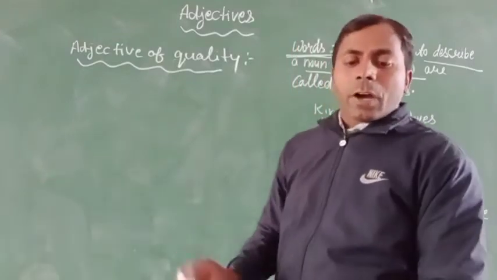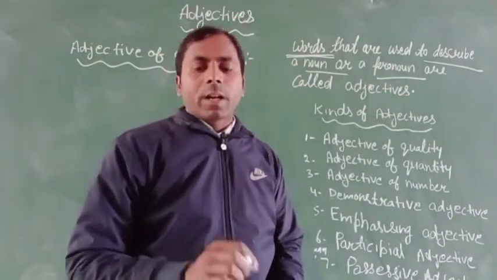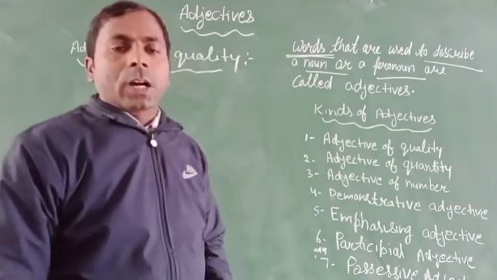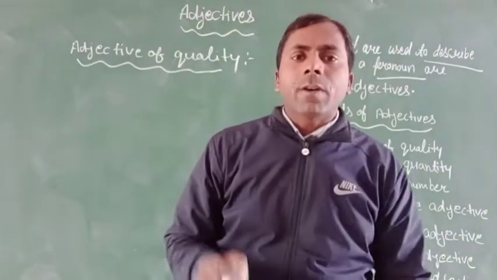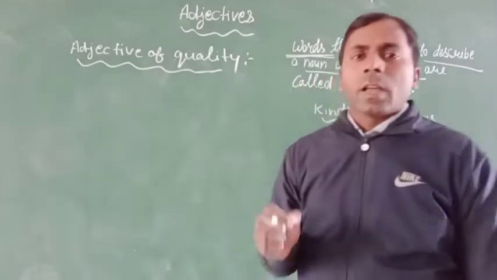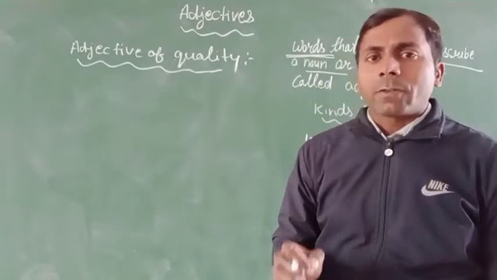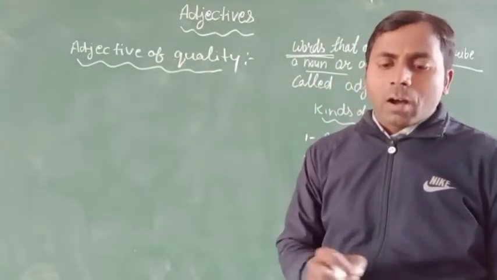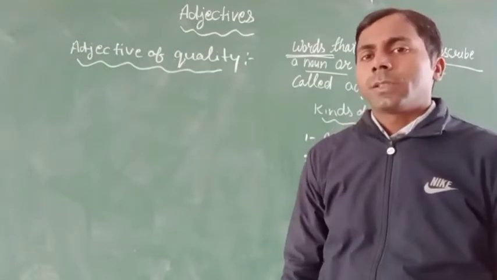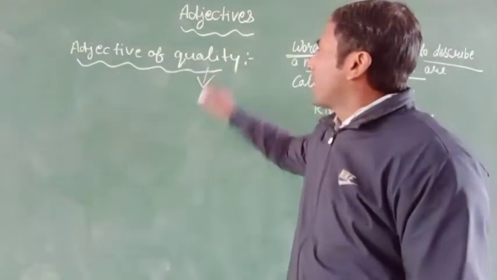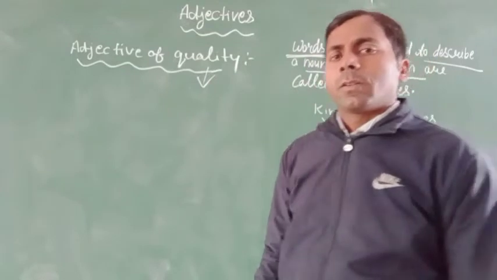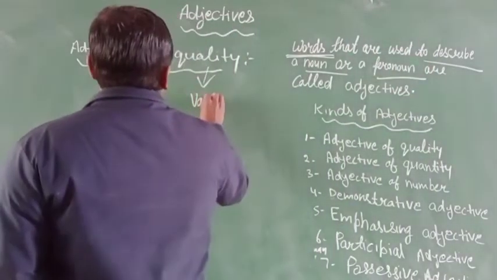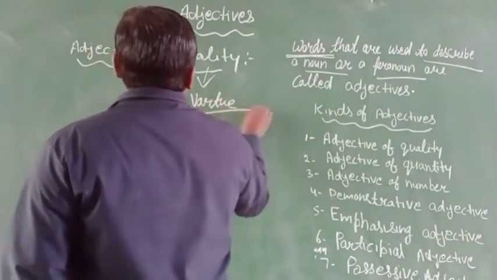Adjectives of quality describe the kind or quality of a person or things. First you should know the meaning of quality. Quality means virtue.